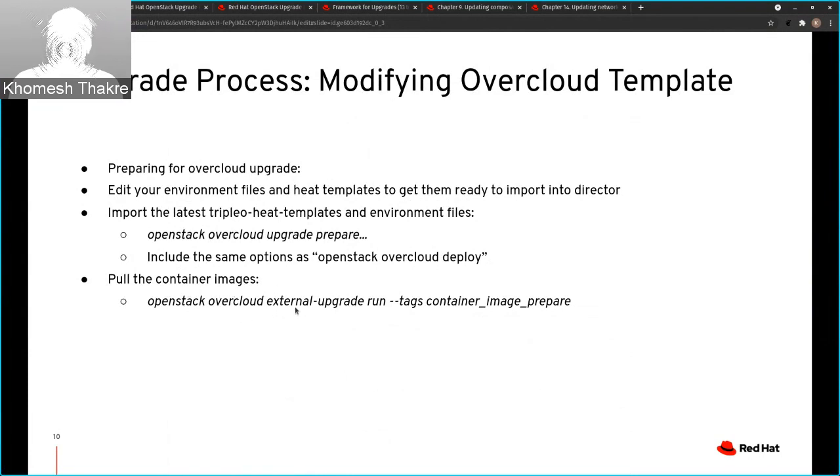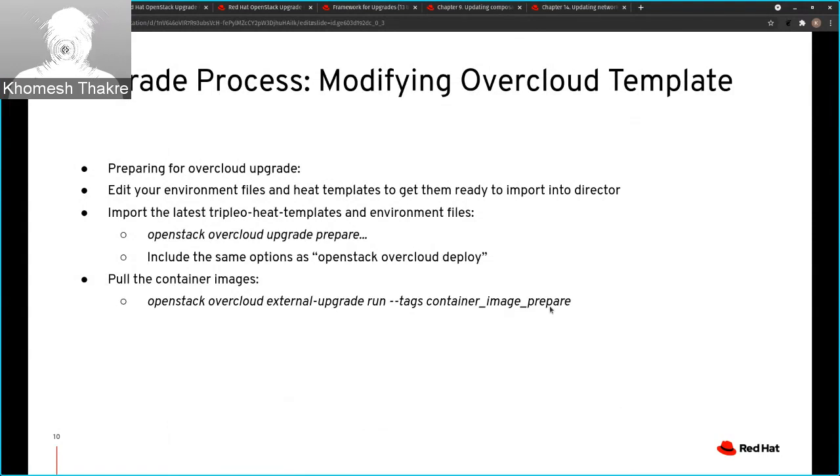Once that is done, we will run the container image prepare command. For this we run the external upgrade run command with the tag container_image_prepare. This command will go through your overcloud plan and find out what services you are using and what images are going to be required, and it will pull all the images.